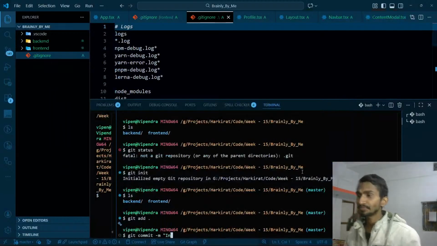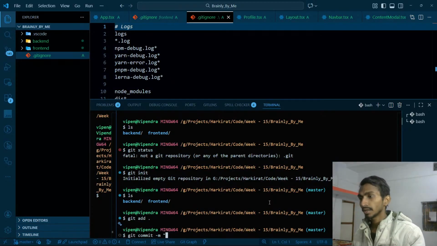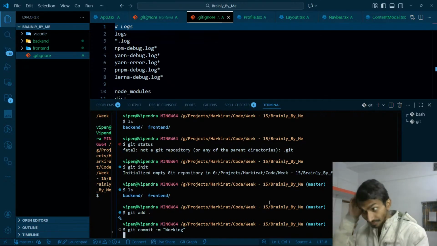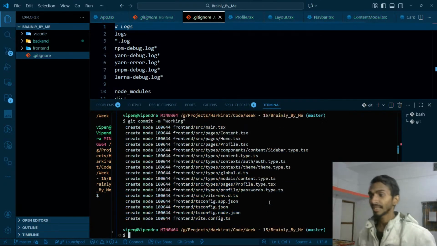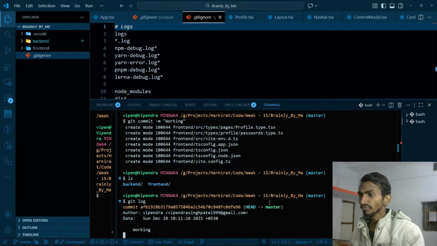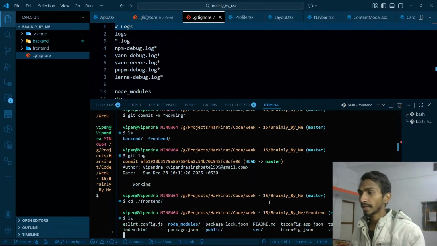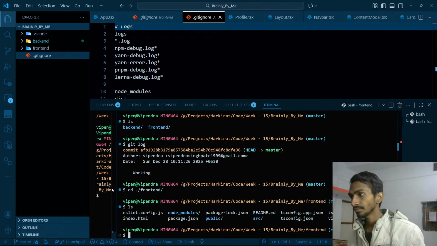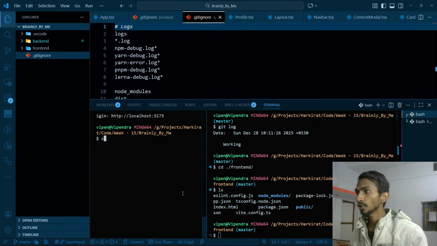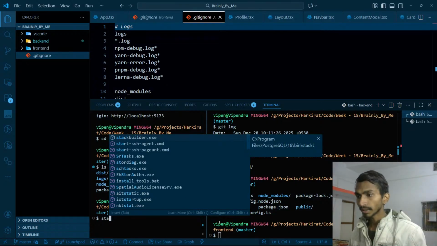Alrighty, let's continue and just simply go on. This is gonna be the initialize commit, ultimately this is what the log message is gonna be, that's it. Then git push, forget about pushing. ls, git log, that's fine. And let's cd into frontend right now. ls, and one more thing, let's cd into backend. ls, start. Even I have to start there, just give me a moment.